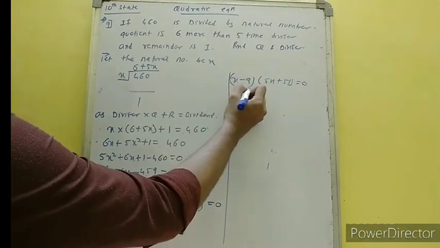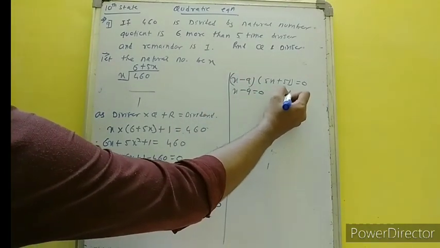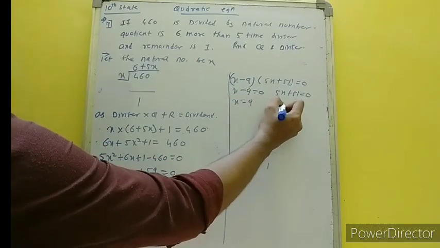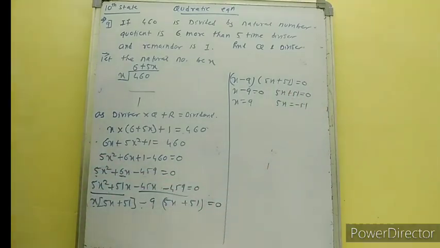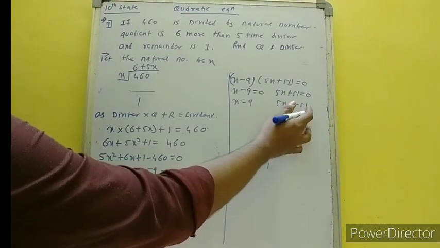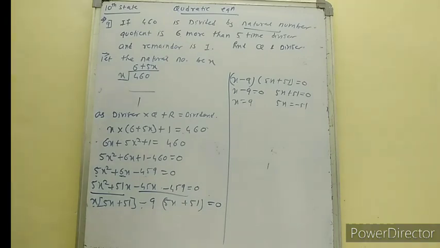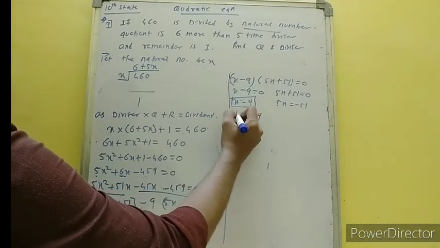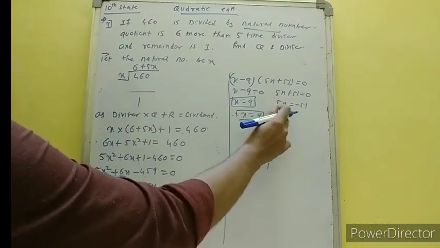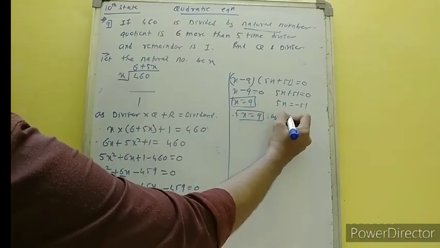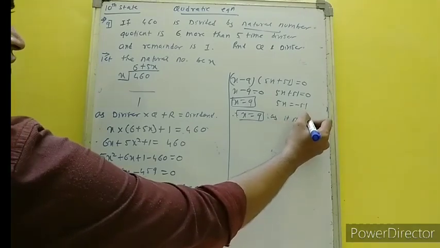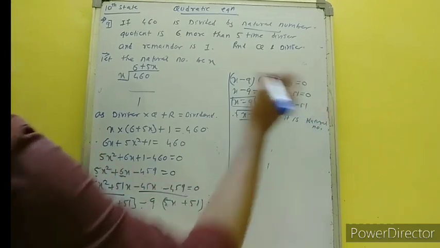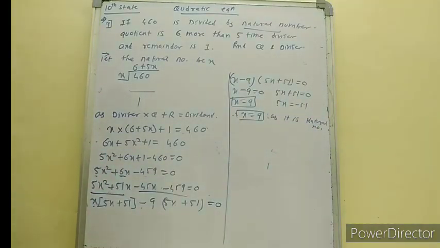Therefore x minus 9 is equal to 0 and 5x plus 51 is equal to 0. x is equal to 9, and 5x is equal to minus 51. So this value of x is negative, and we have the natural number. Natural numbers are not negative. So we can say that x is equal to 9, as it is a natural number.